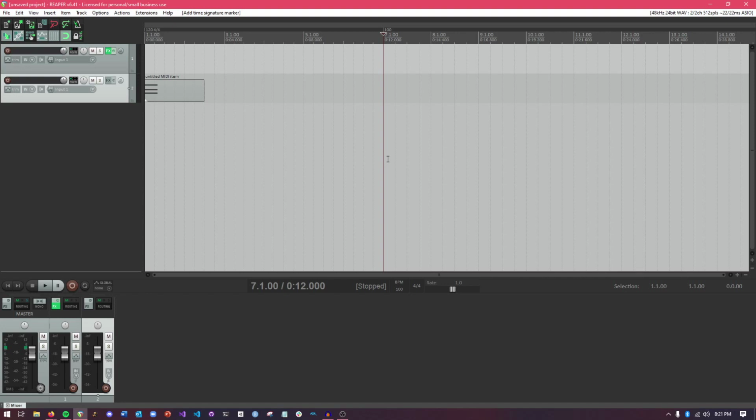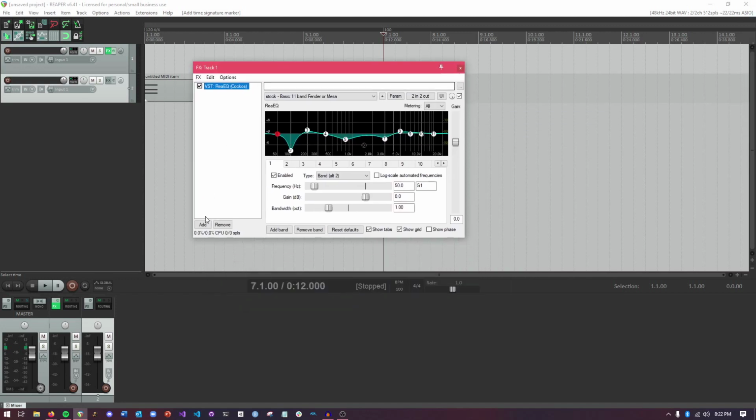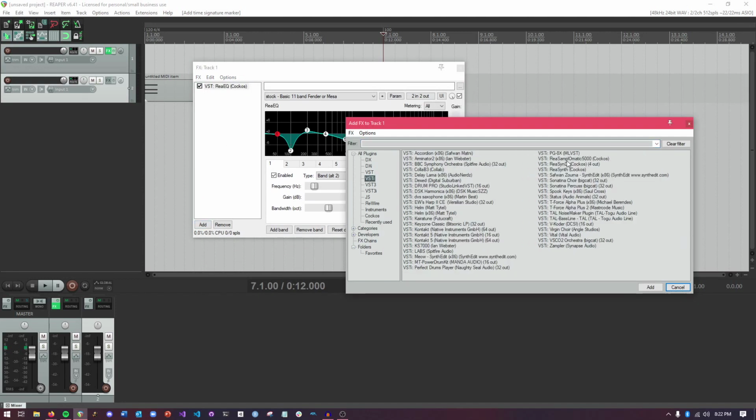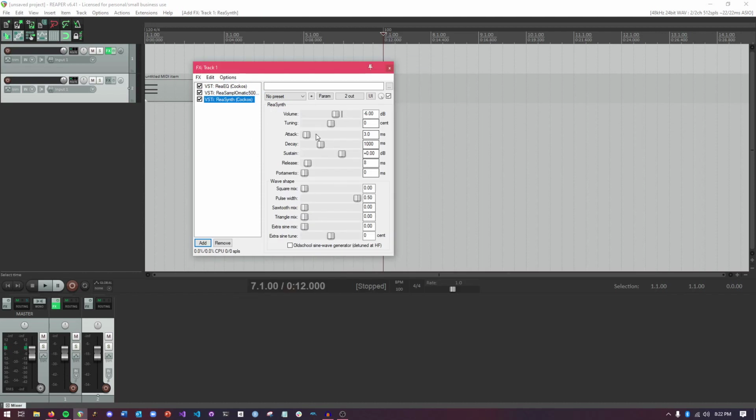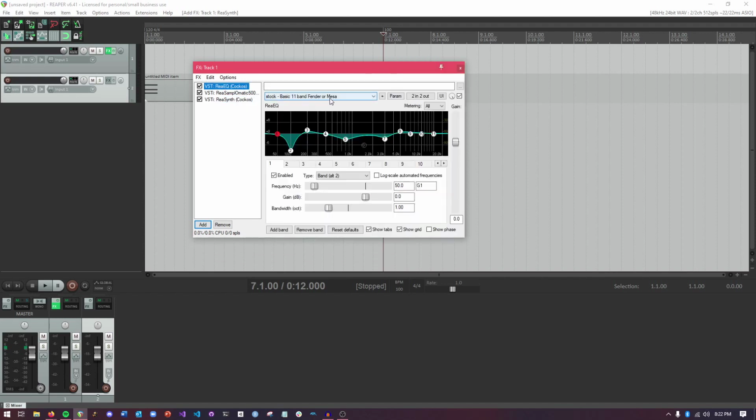You can also monitor the recording input with effects, which is useful, and not only for musicians. Reaper has built-in plugins that are geared towards musicians and other creators, such as a sampler, which you can see right here, a very basic synthesizer, which you can see right here, and presets for plugins, such as this preset for the built-in EQ. This is for guitar or bass amp of some kind. If you are a musician, Reaper will probably be much more useful to you than Audacity.